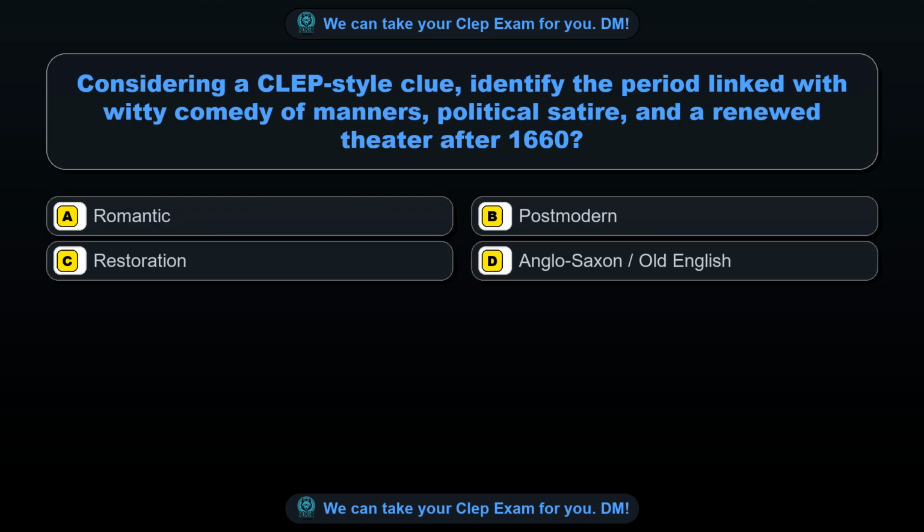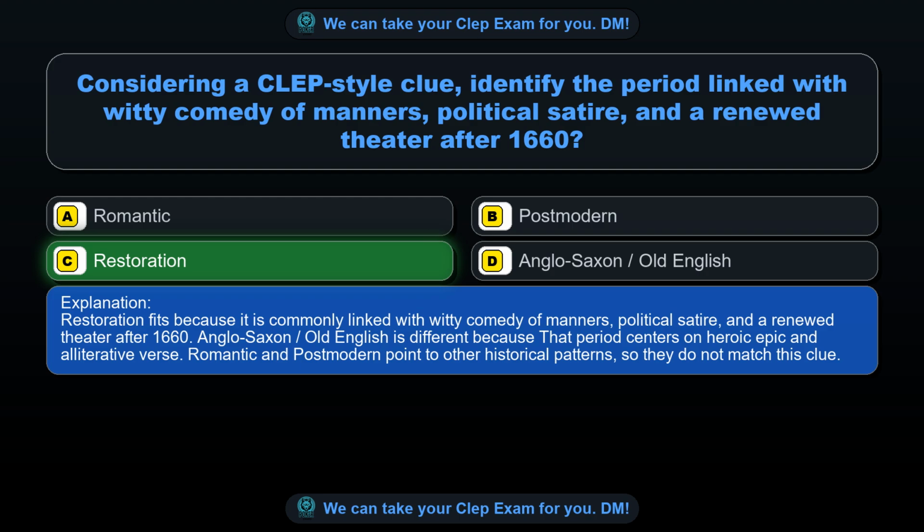Question 72. Considering a CLEP-style clue, identify the period linked with witty comedy of manners, political satire, and a renewed theatre after 1660? Option A, Romantic. Option B, Postmodern. Option C, Restoration. Option D, Anglo-Saxon/Old English. The correct answer is option C, Restoration. Restoration fits because it is commonly linked with witty comedy of manners, political satire, and a renewed theatre after 1660. Anglo-Saxon/Old English is different because that period centers on heroic epic and alliterative verse. Romantic and postmodern point to other historical patterns, so they do not match this clue.